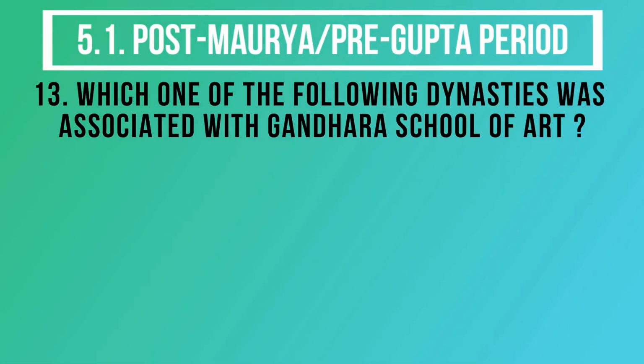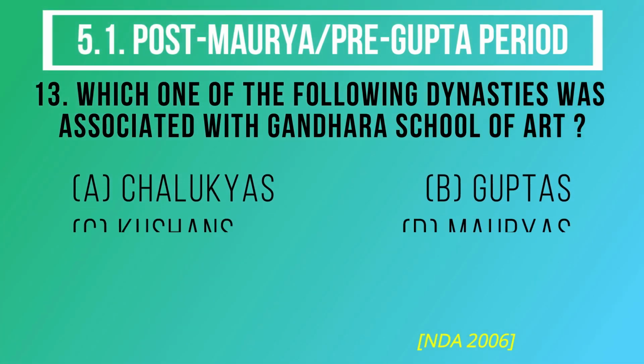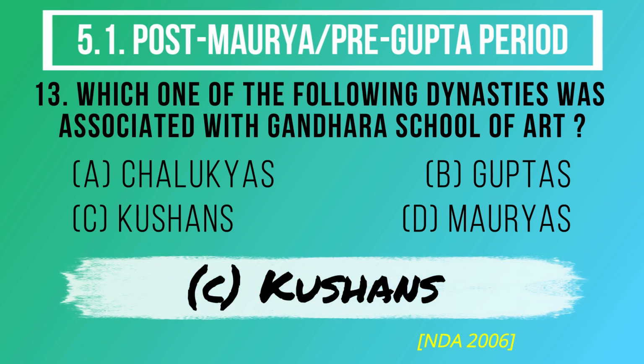Question number 13. Which one of the following dynasties was associated with Gandhara school of art? The options are A. Chalukyas, B. Guptas, C. Kushans, D. Mauryas. And the correct answer is option C. Kushans.